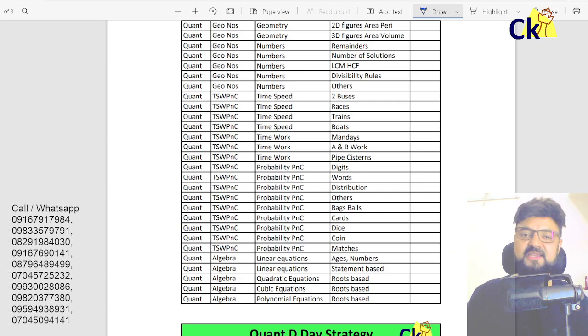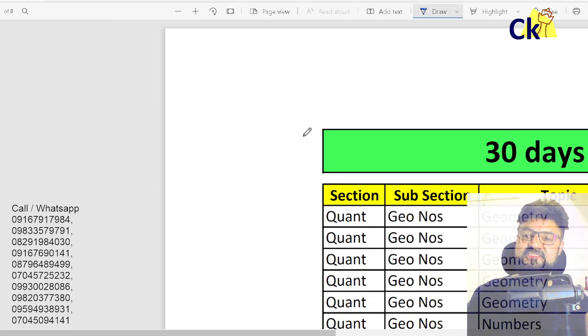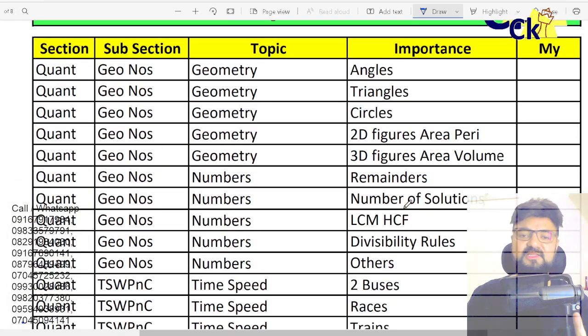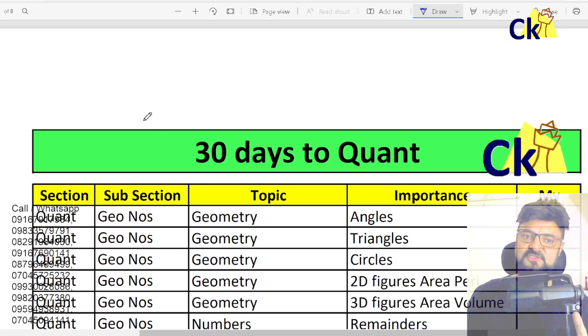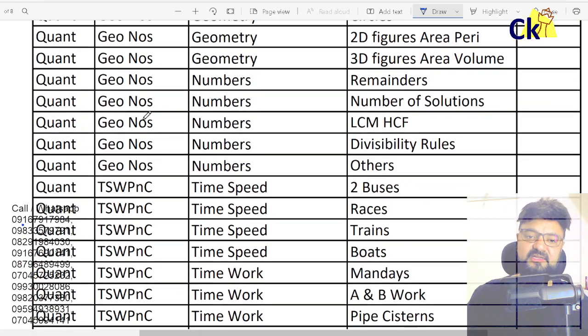So based on your CAT admit card, whenever you got the date, this is the right time to pull up your socks, guys. अभी अपने पास 30 days बाकी है. 30 days में top कर पाओ नहीं कर पाओ वो तुम्हारे हाथ में, but yes, cutoff I can clear. I can promise you that yes, we can clear the cutoff in the time frame we have. So yes, there's the 30 days to CAT program. In case you join, you can click the link in the description box.